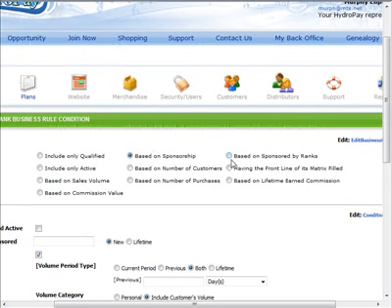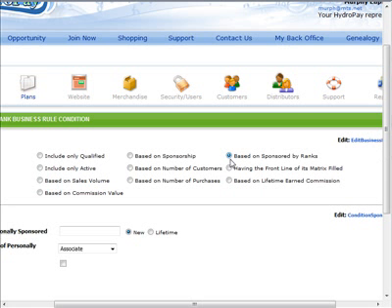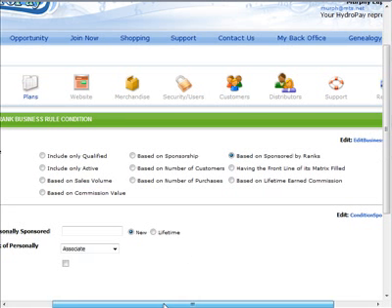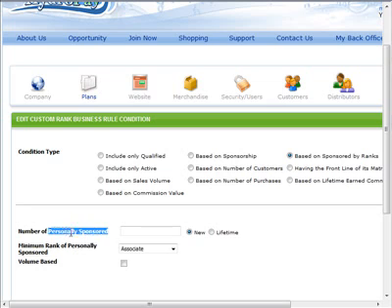Based on sponsored by ranks. This allows you to define that this rule is based on personally sponsored members. Enter the minimum number of personally sponsored members required in order to fulfill this rule. Must these members be sponsored in the last commission period? If so, select New, otherwise select Lifetime to allow this rule to be met by counting all members personally sponsored since they enrolled in your company.